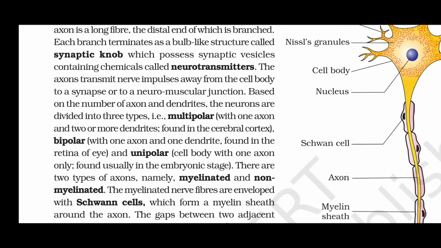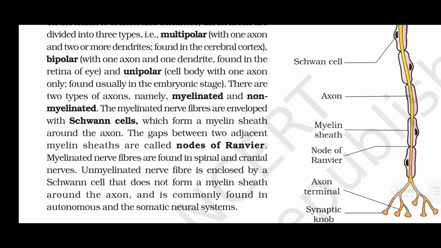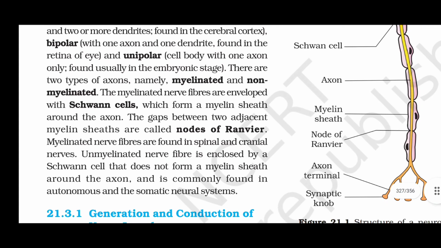There are two types of axons, namely myelinated and non-myelinated. The myelinated nerve fibers are enveloped with Schwann cells, which form a myelin sheath around the axon. The gaps between two adjacent myelin sheaths are called nodes of Ranvier. Myelinated nerve fibers are found in spinal and cranial nerves. Unmyelinated nerve fiber is enclosed by a Schwann cell that does not form a myelin sheath around the axon and is commonly found in the autonomic and somatic neural system.